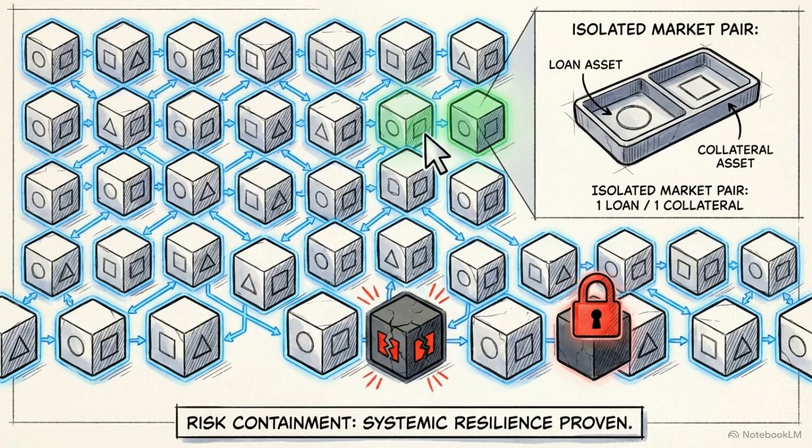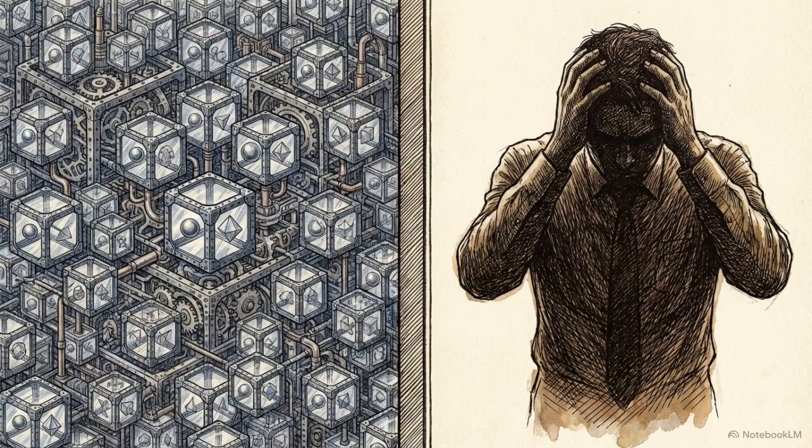Morpho's foundational infrastructure replaces the giant pool with strict, isolated lending markets, pairing exactly one loan asset with one collateral asset. Unlike legacy models, this physically contains risk. If a single collateral token fails, that specific market locks down, while adjacent pairs operate unaffected. However, this strict isolation creates a usability hurdle.